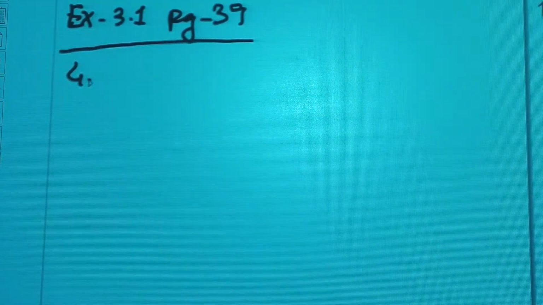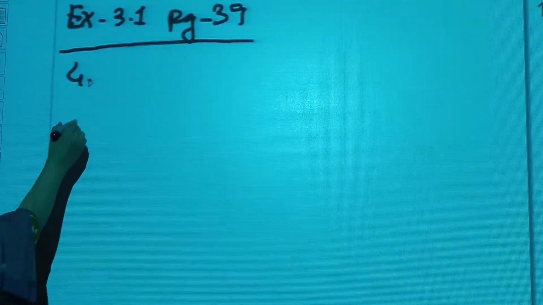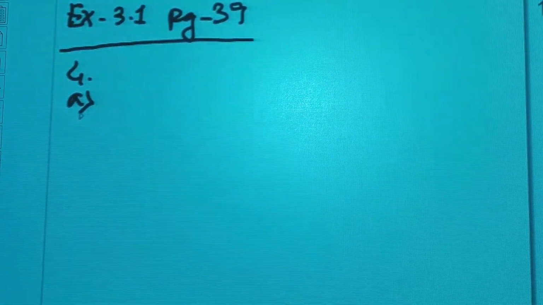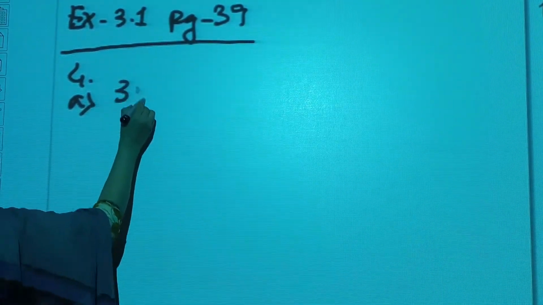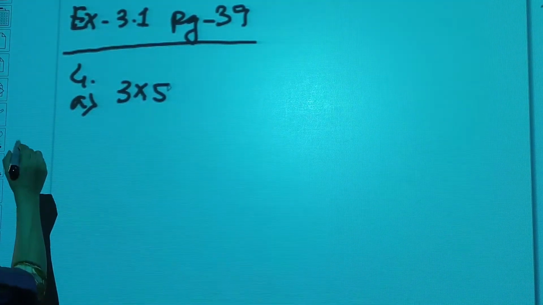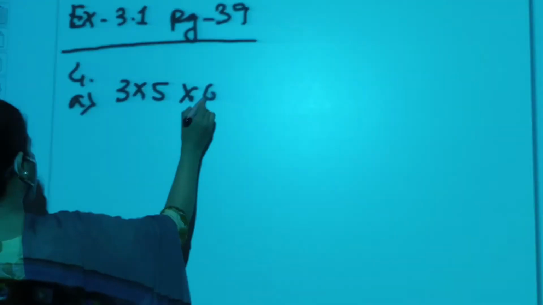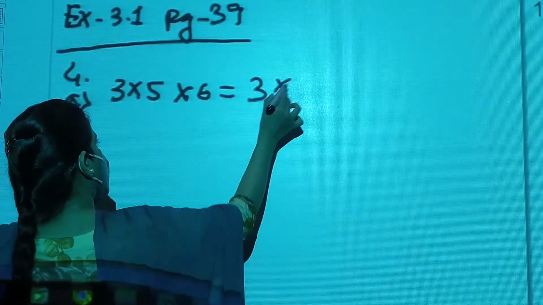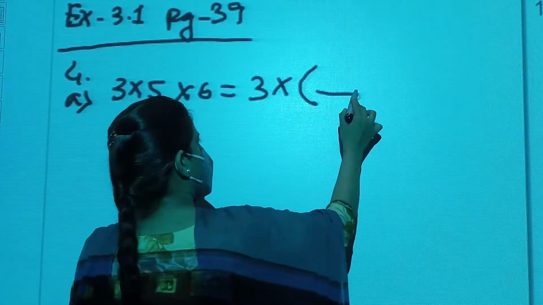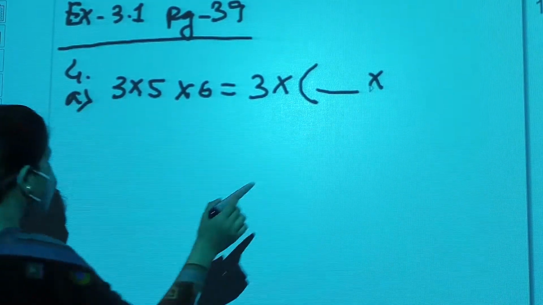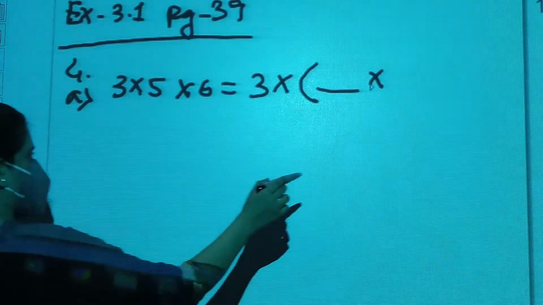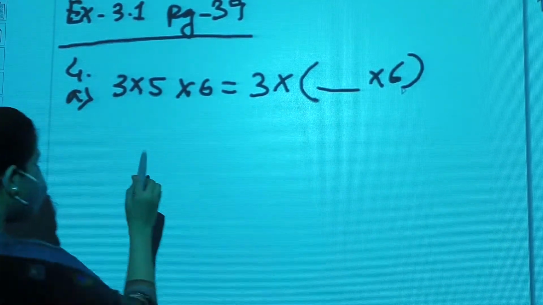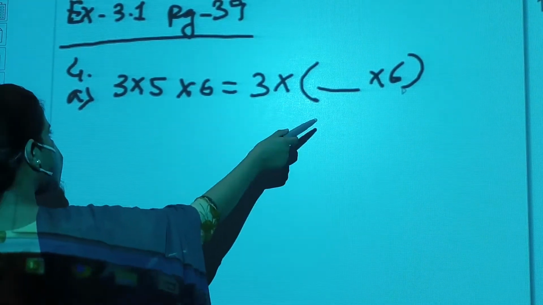Complete the following using the associative property. Number 4, associative property, you know it very well, that is the grouping property. 3 into 5 into 6 is equal to 3 into dash multiplied by 6. So you know it very well, students, equals to means both the sides will be equal.